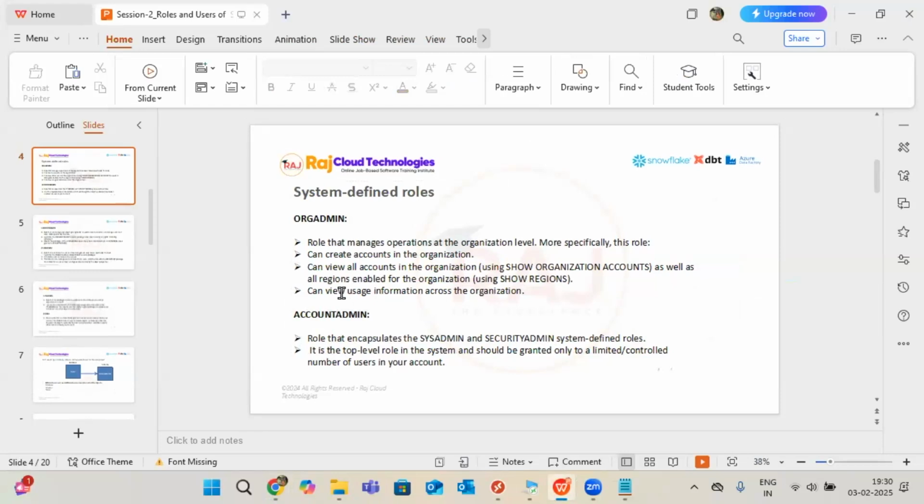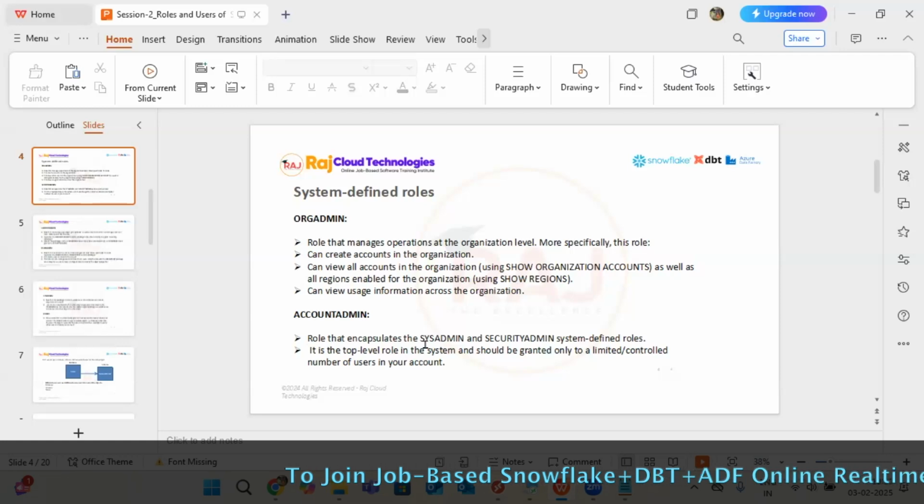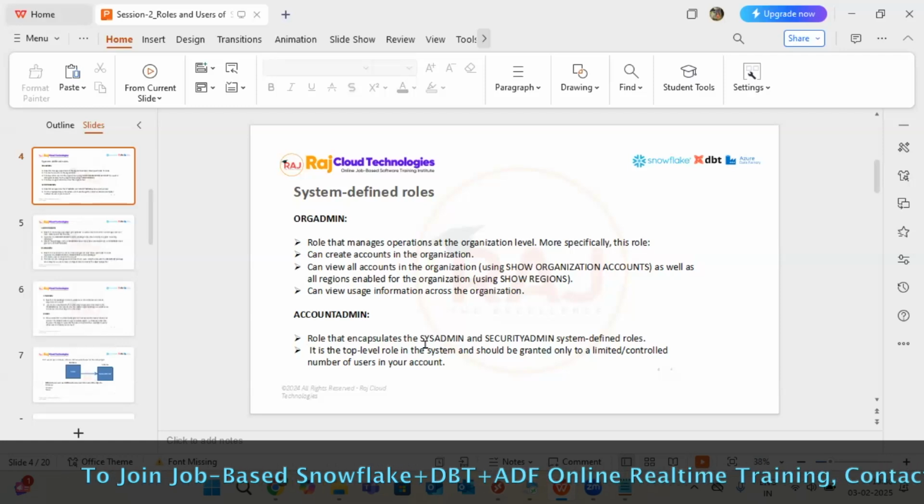We won't get a chance to have access to this. If you have a chance, you can see the billing process also. So it's a very, very high level. Nobody will give access, but it's like a parent level and a combination of sysadmin and security admin.